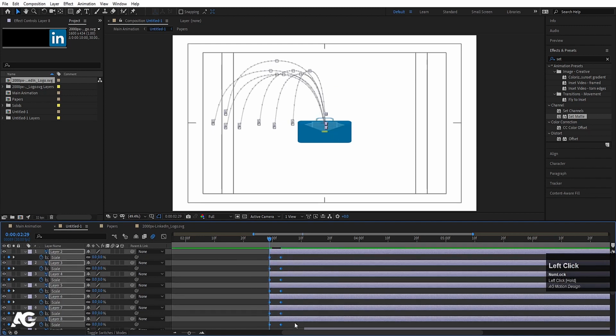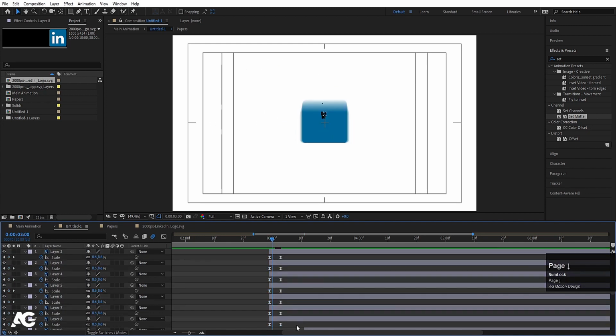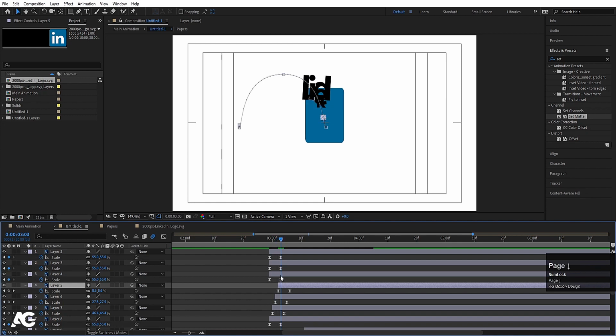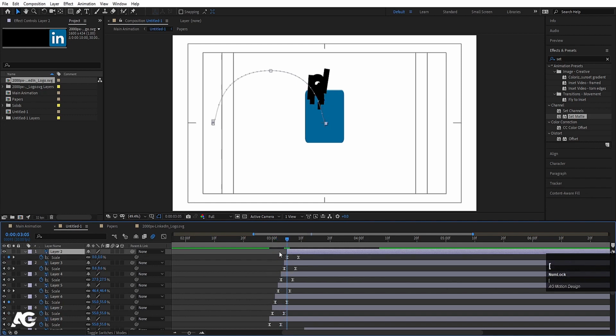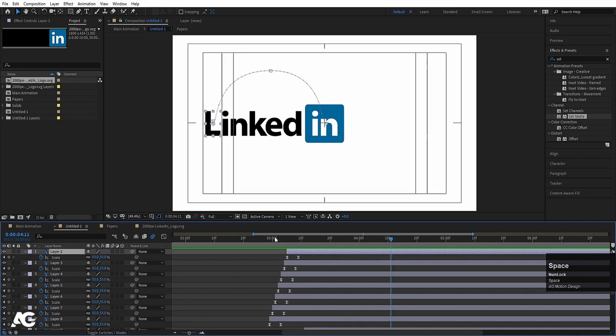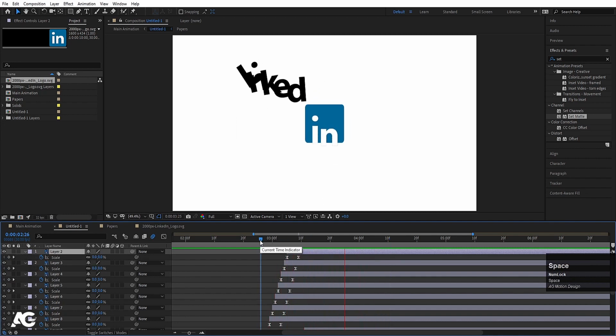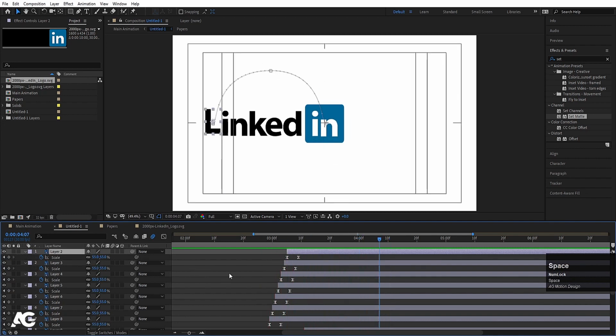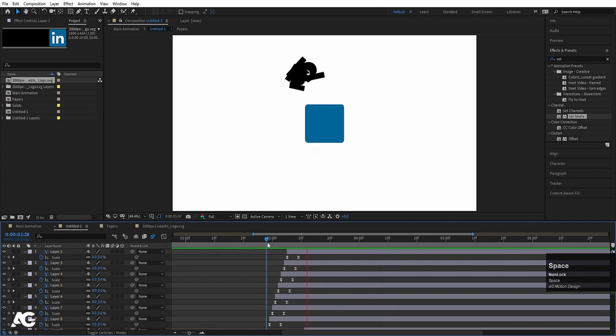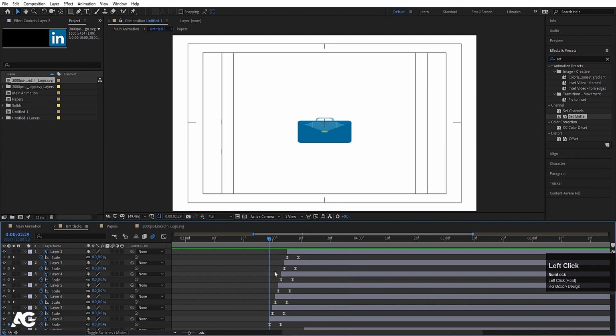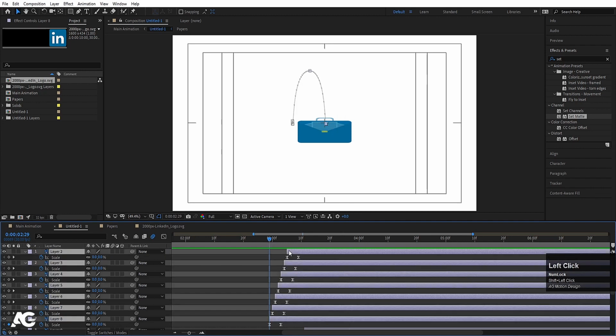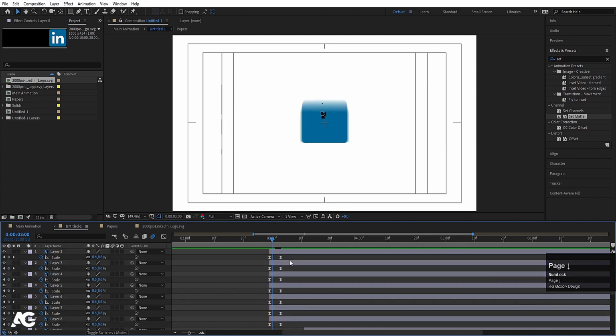Select those keyframes and hit F9. Now hit the Page Down button one time, move this over here again, move this over here, like that. Or what you can do, select this, move this over here, hit the Page Down button.